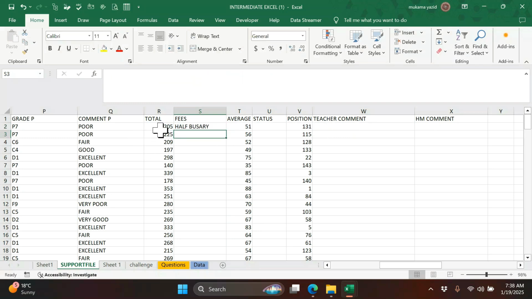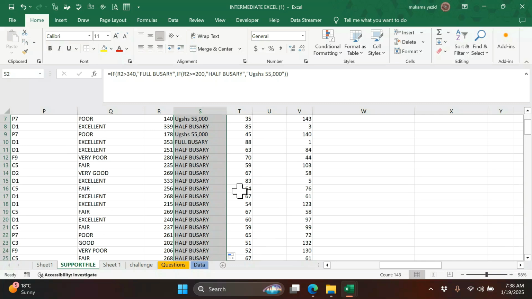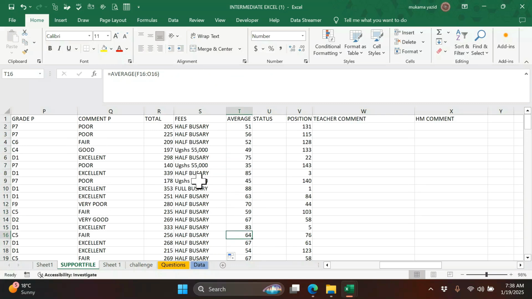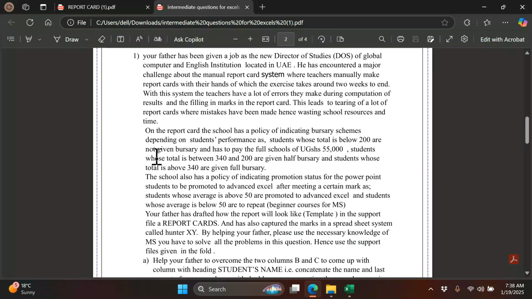So this one, half bursary, if you autofill, that is double click, you get those answers respectively. So we go to promotion status, and we go to our question, to see what they talked about promotion status.